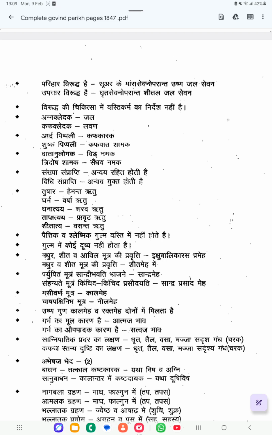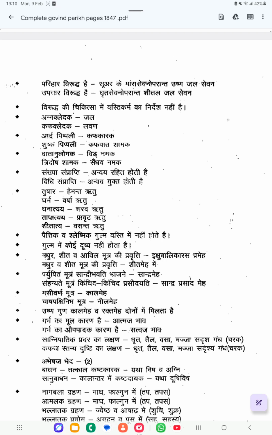The same thing you can see in Shita Meha. The quality of Shita Meha is Madhura Shita Mutra Pravritti. So if the urine has Shitatva and Madhura Rasa, then that is called Shita Meha. If Avilatva is there, then it is called Ikshubalika Rasa Prameha. These are all Kaphaja Prameha types.